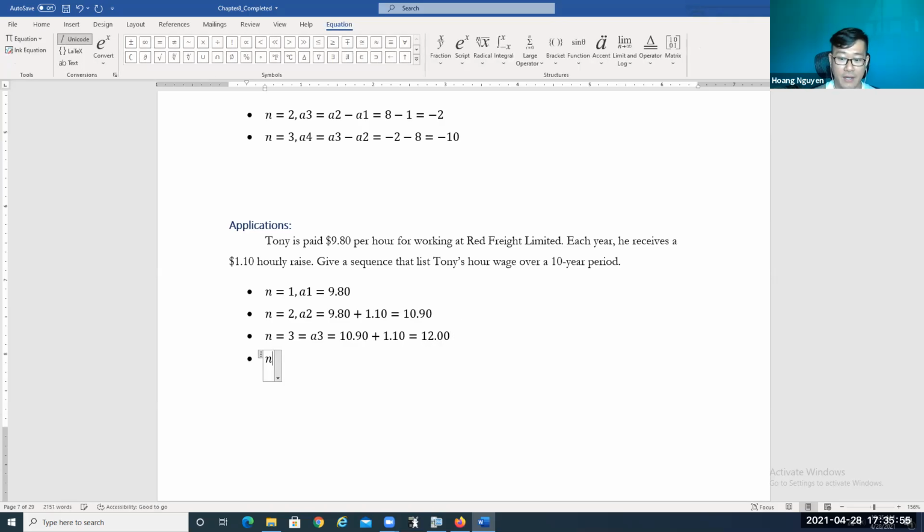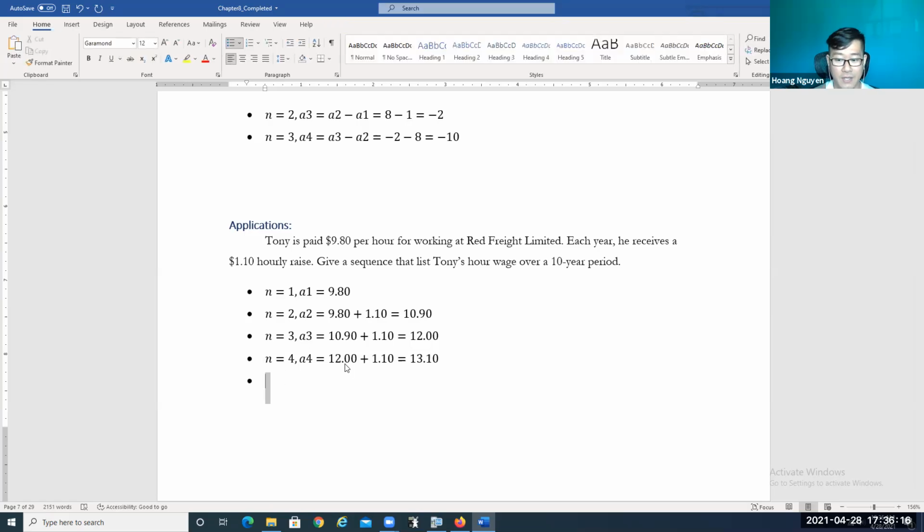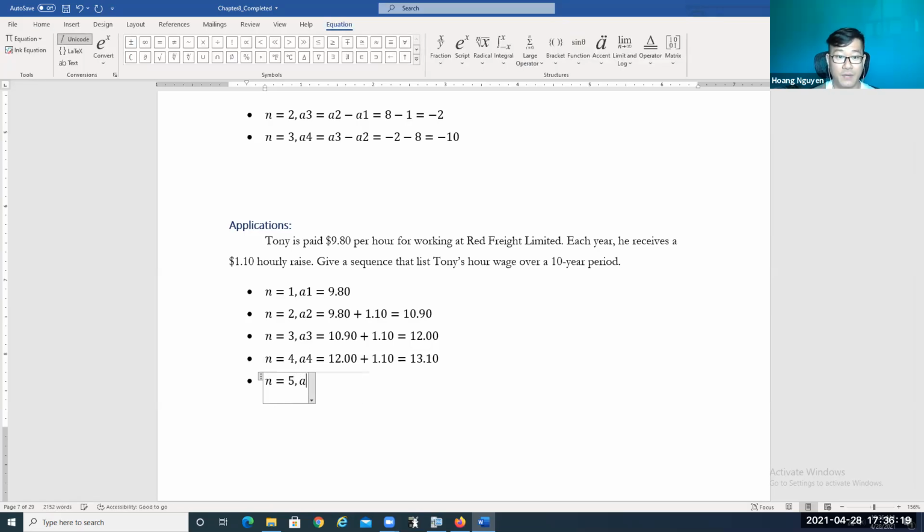Right? Now when n is equal 4, we're gonna calculate A4, what Tony pays in the 4th year. It's gonna be the previous year, $12 plus $1.10 more. So it's gonna be equal $13.10. Now when n is equal 5, we calculate A5, the pay in the 5th year. It's gonna be the previous year, $13.10 plus $1.10. So it's gonna be $14.20.